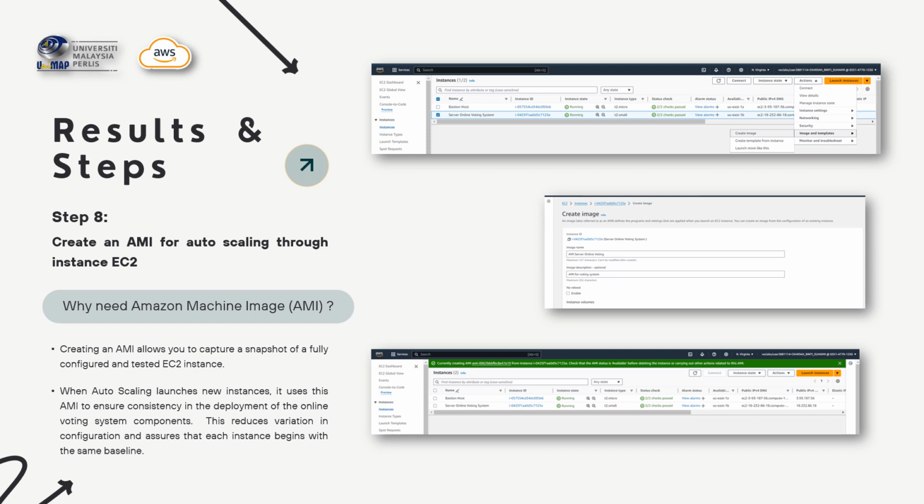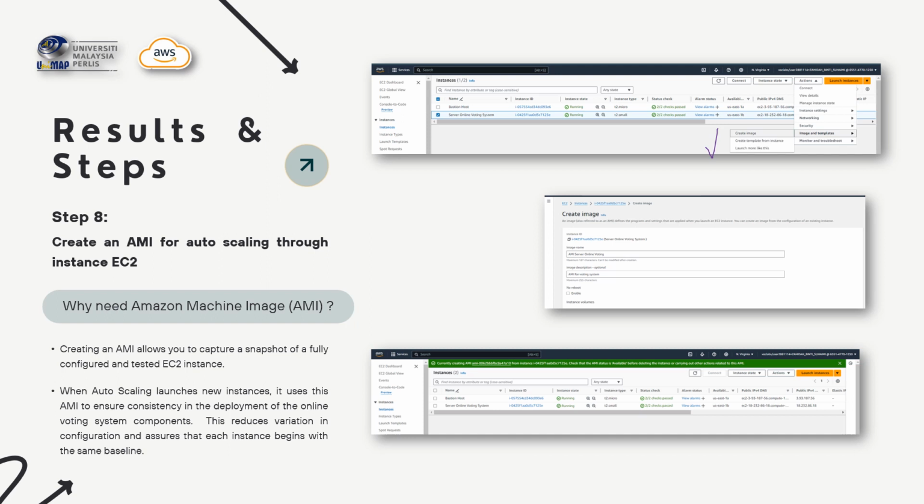Okay, next we go to create an AMI for auto scaling through the EC2 instance. During this procedure, I have created an AMI, which is the Amazon Machine Image, from the existing online voting system server that I created in the previous step. This will save the content of the boot disk so that subsequent instances may be launched with identical content.